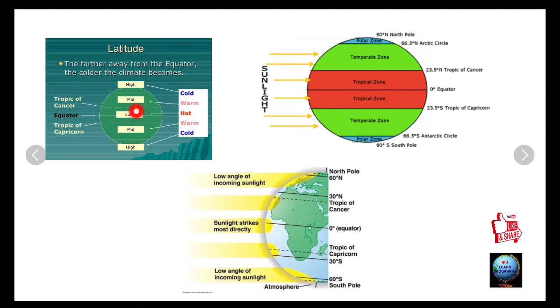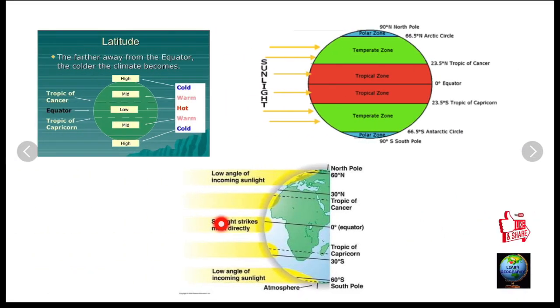The place which is located far away from the equator, the climate becomes colder. The places located on the equator, the climate over here is hot. The places located between the circles and tropics, in the north and south of the equator, have moderate climate.